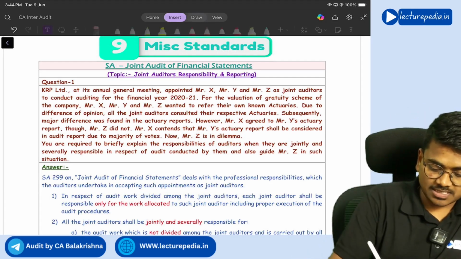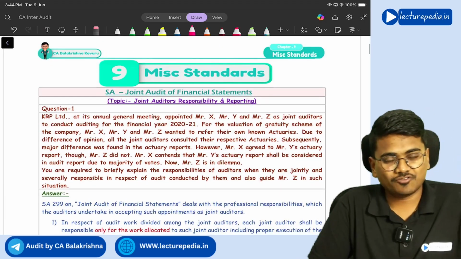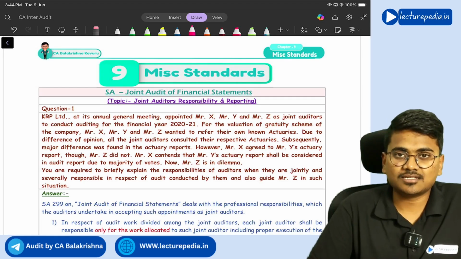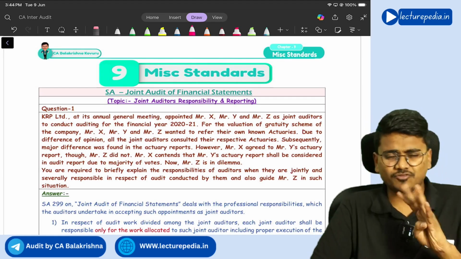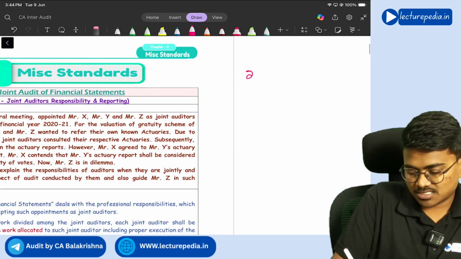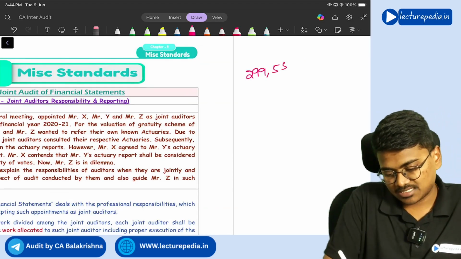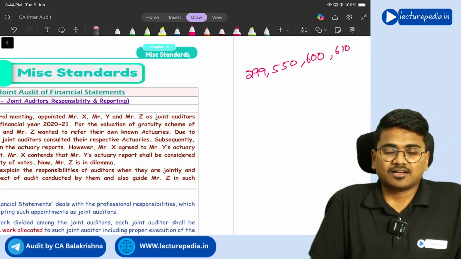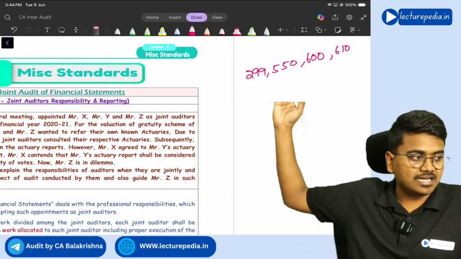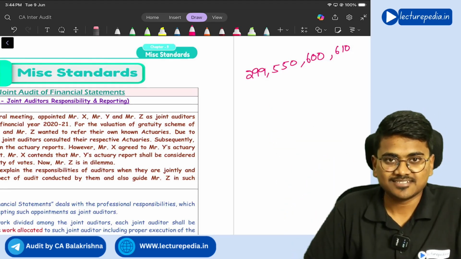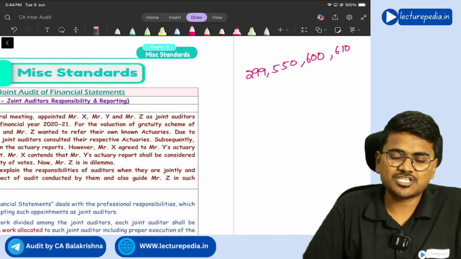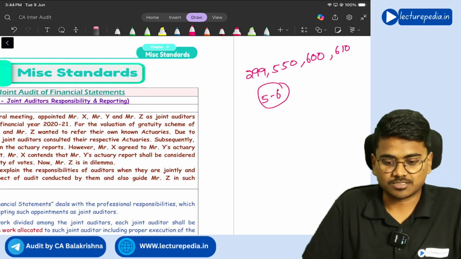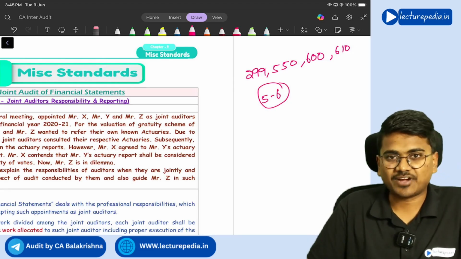Now we'll start question and answer discussion of chapter number 9, which is miscellaneous standards. Here basically we'll be discussing question and answers of 4 standards: first, SA 299, SA 550, SA 600 and SA 610. Question and answers related to these standards we will be covering in this particular chapter. And the weightage of this chapter is 5 to 6 marks you will get from these 4 standards.